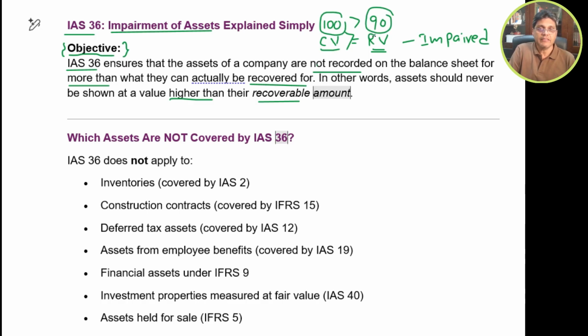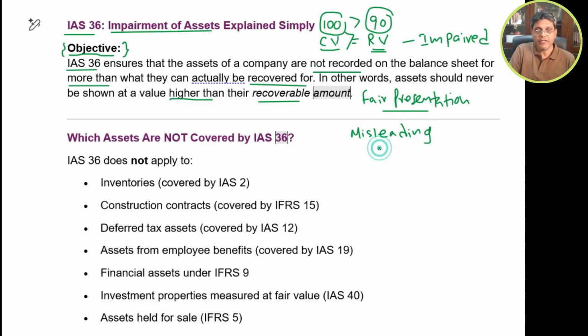In that case, you cannot overstate your asset's value. If you overstate the value, this will not provide a fair presentation of the financial statements, because the shareholders, investors and other stakeholders truly rely on the financial statements. So we cannot provide any misleading information to the shareholders.